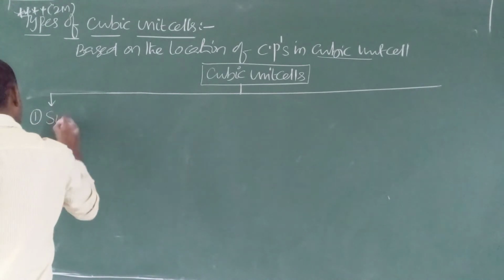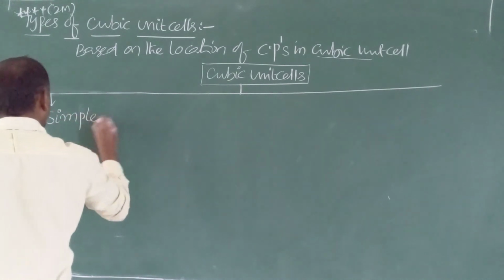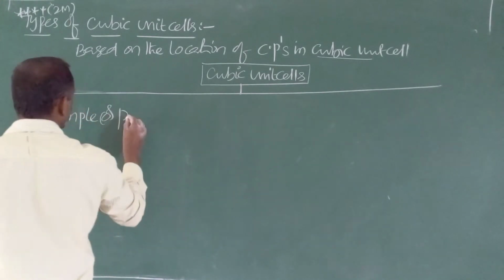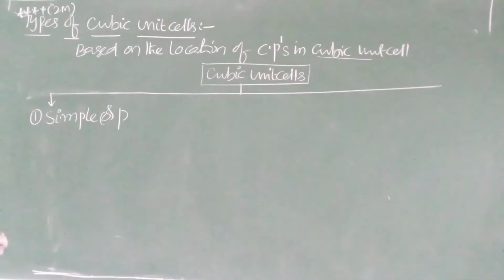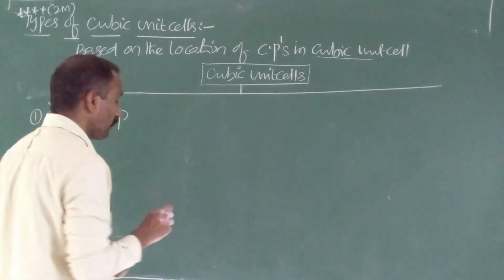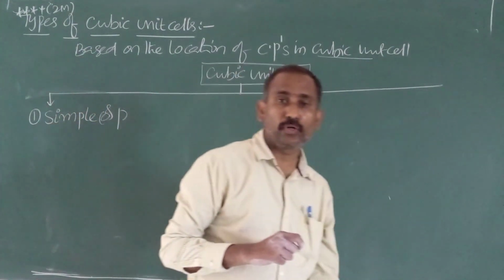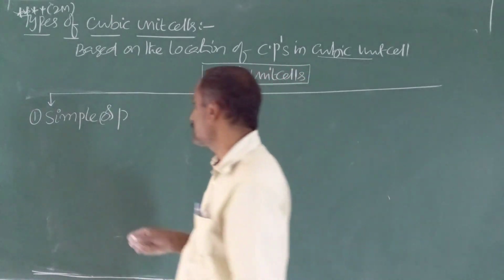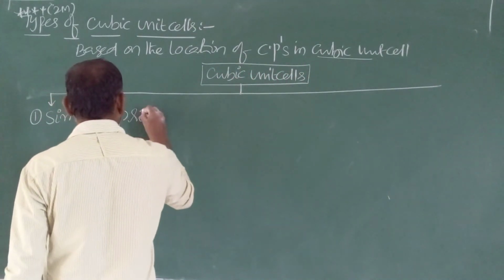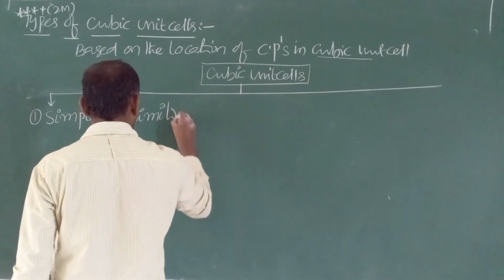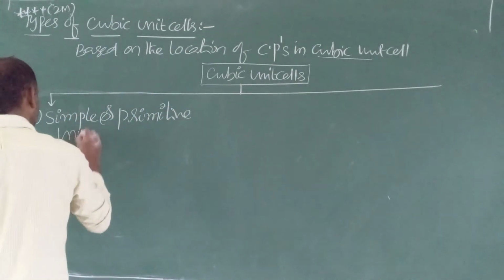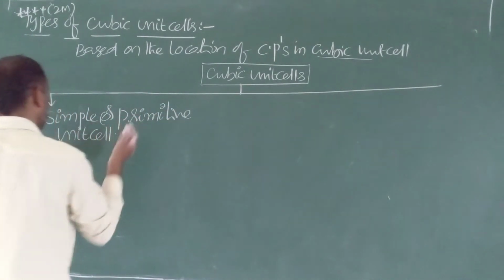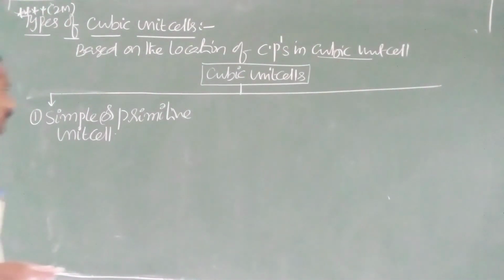First one, simple or primitive unit cells. Very important for us, 2 marks questions. Frequently they are asking: draw the simple primitive unit cell and identify the location of constituent particles.